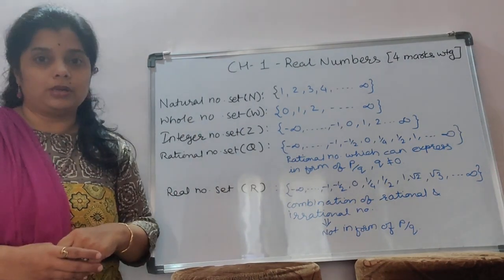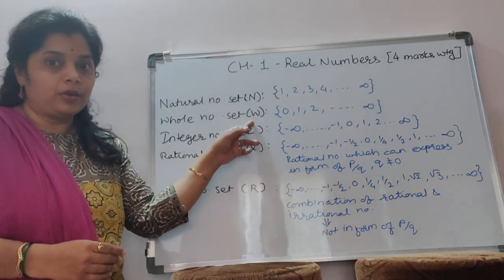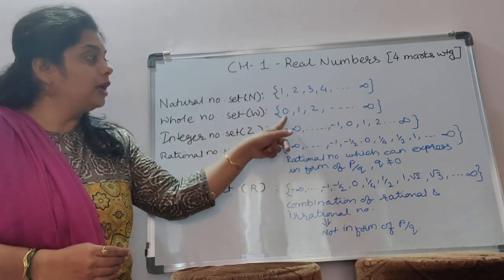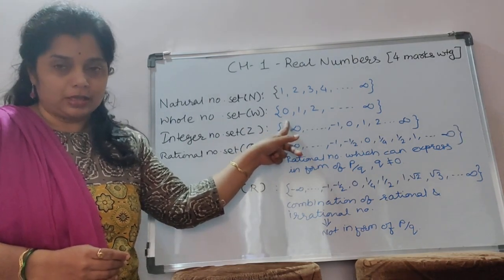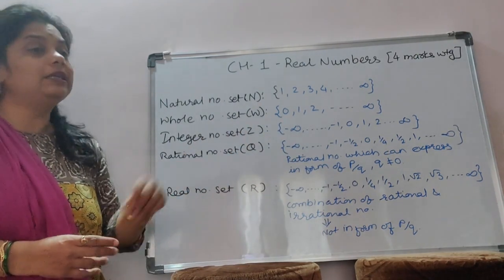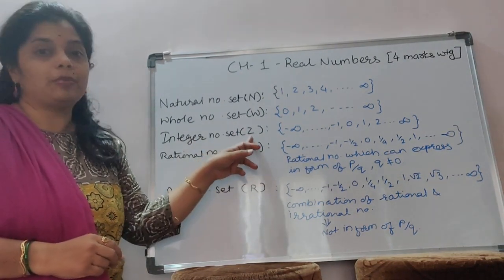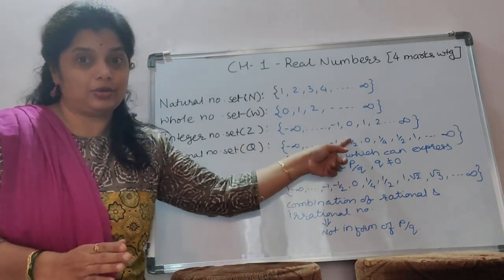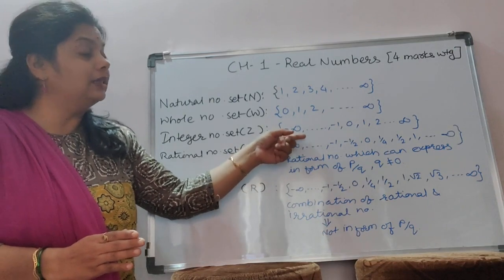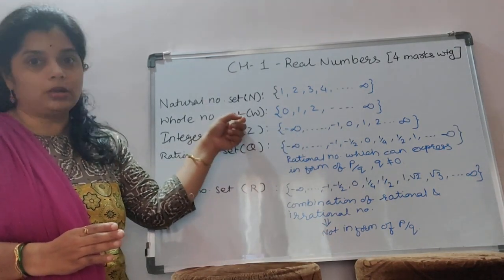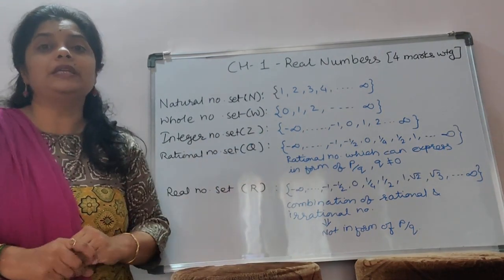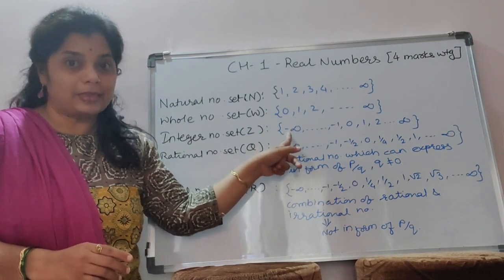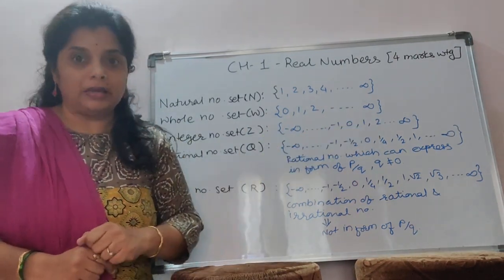Then next is the whole number set, which is denoted by W. If we add 0 in the natural number set, then we will get the whole number set. Is it clear? Okay, now next is the integer number set. It is denoted by capital Z. It involves positive, negative along with 0. So if we add negative numbers in the whole number set, we will get the integer number set Z. Again, both sides are extreme, it means negative infinity and positive infinity.